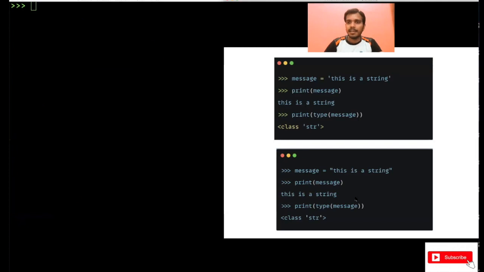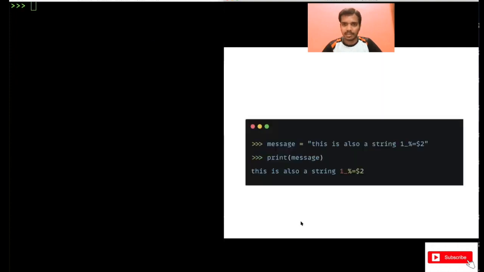Now you can see here the example I have given. See here, this is a string and print this message. This is with single quotes I have done and this string is printed. And also you can print the type of message. You see string is there. This is the data type of this variable. Data type is string. Similarly, in the second one I have used double quotes for storing this string. This also you can do. It's valid. And then try print message. This string is printed. Print type of message. Again see, this is again a string. So you can use either single quotes or double quotes.